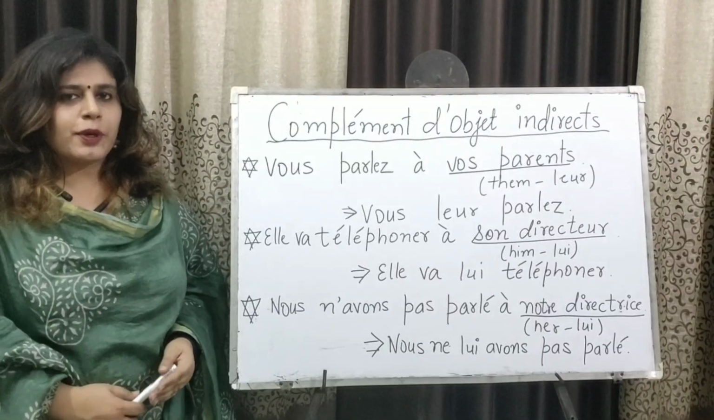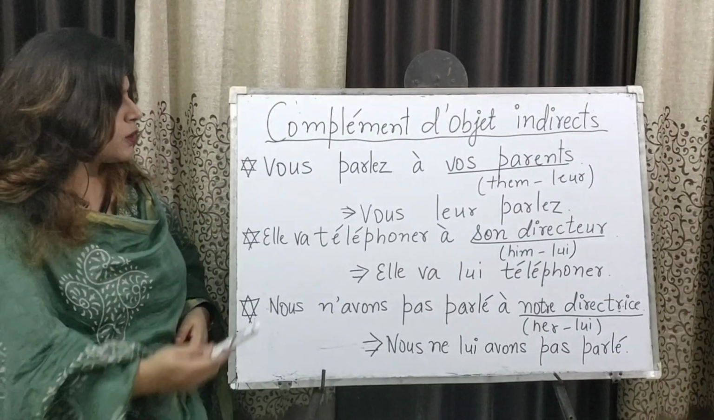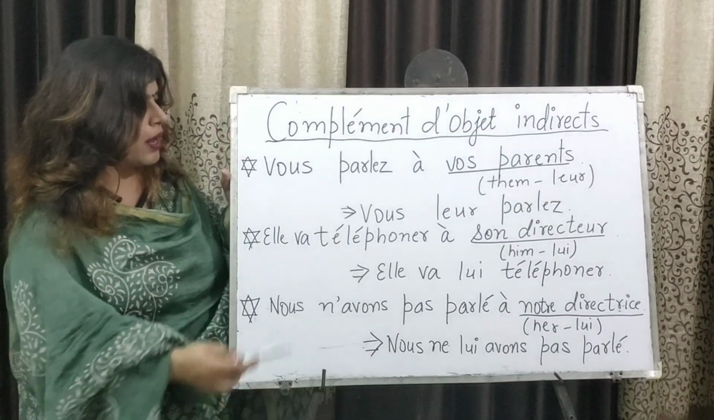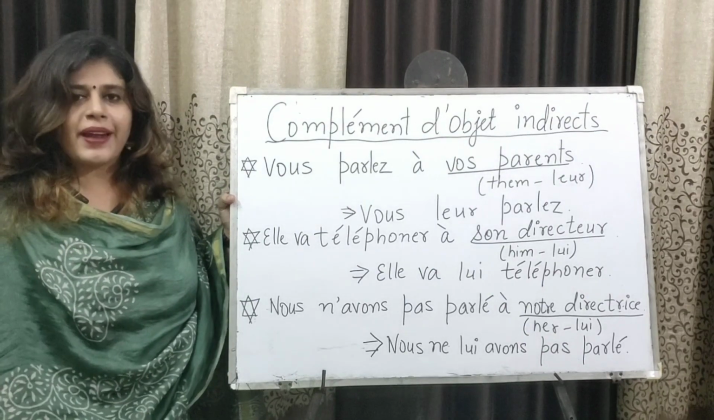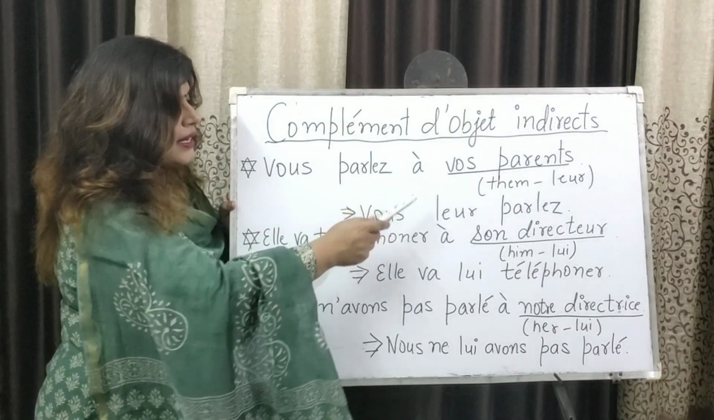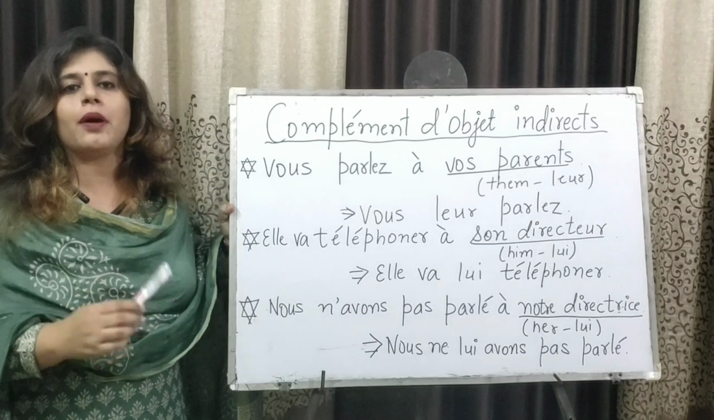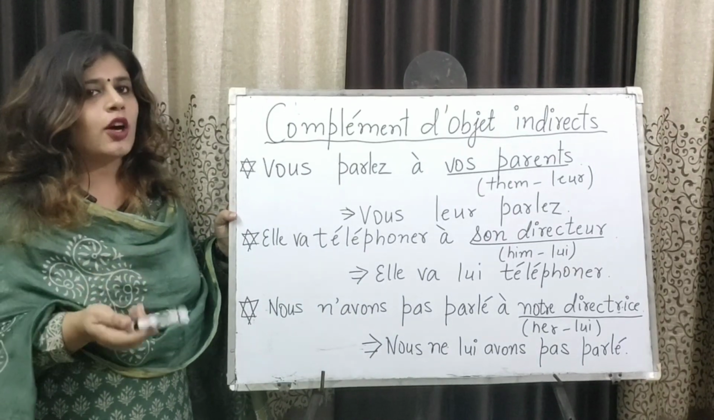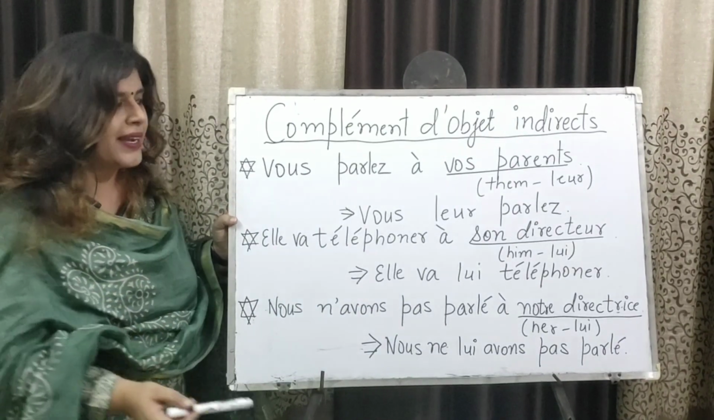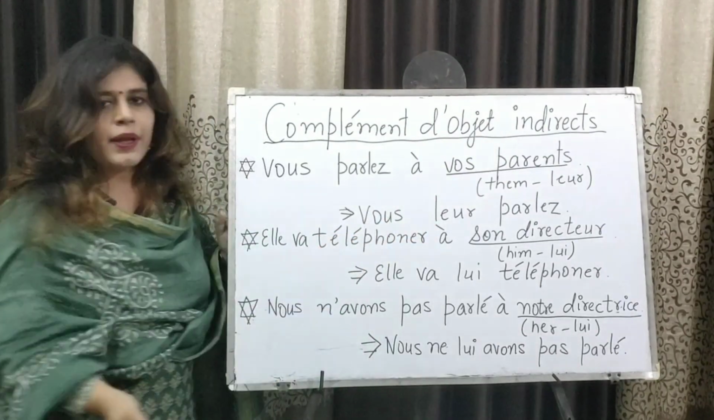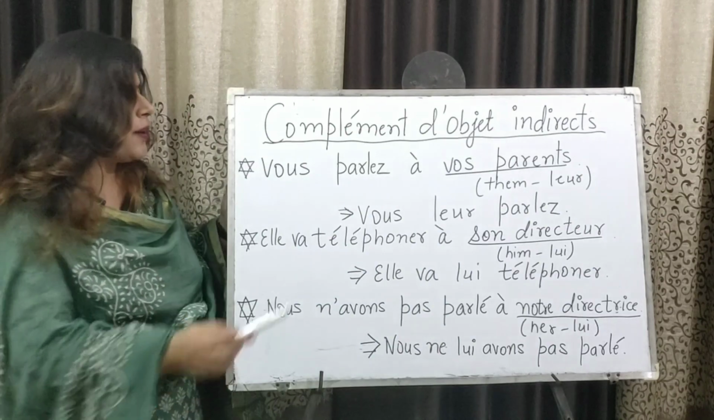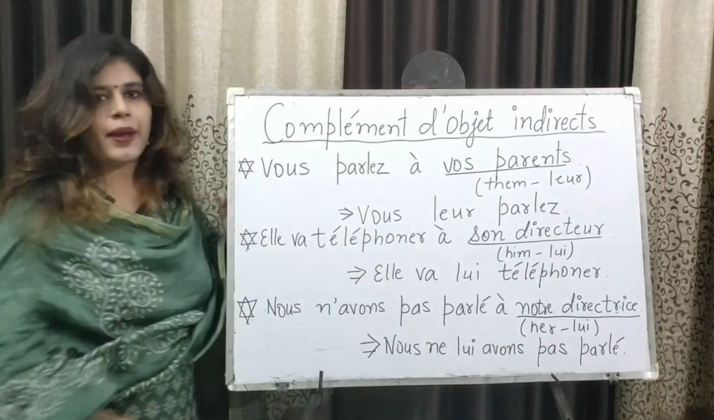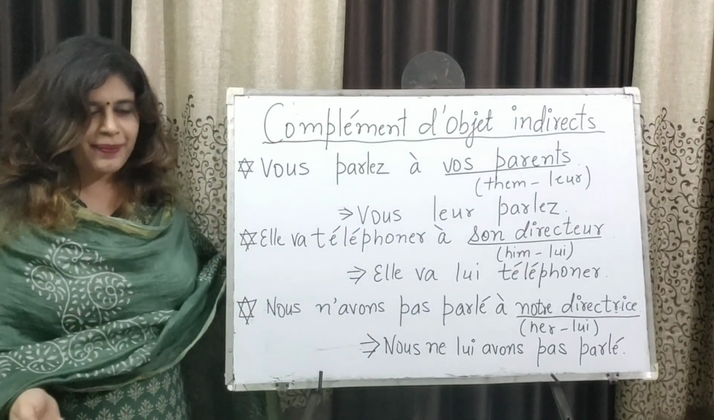Now let's understand the position and the replacement of the nouns with the help of these examples. The first one: Vous parlez à vos parents. You speak to your parents. Now make sure that there is a preposition between the verb and the object. Only then would the object fall into the COI category. So we have them, so we'll write leur. And where do we place our pronouns? Before the verb. So vous leur parlez means you speak to them.